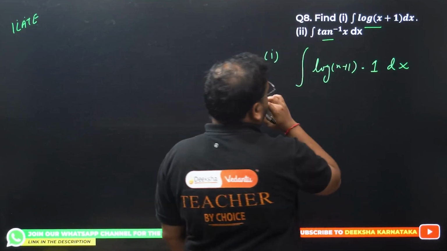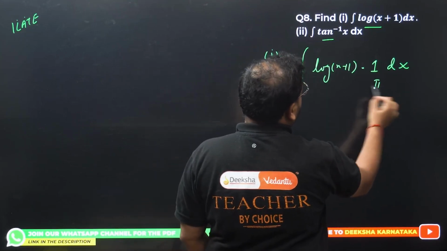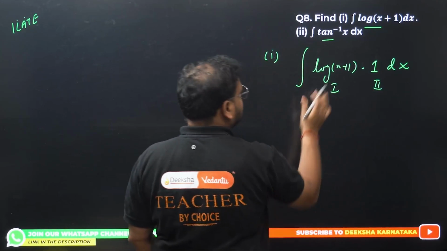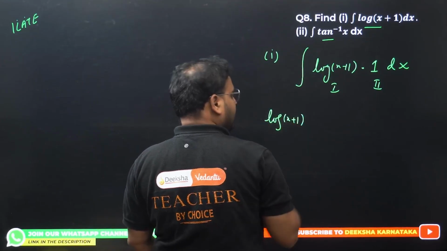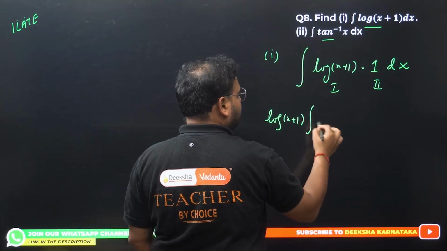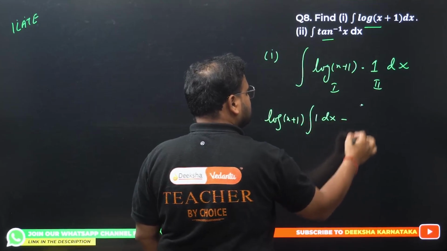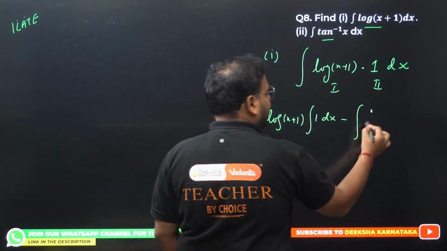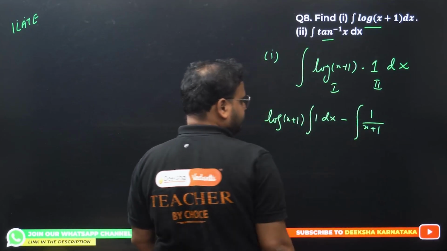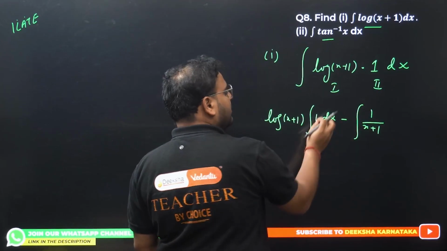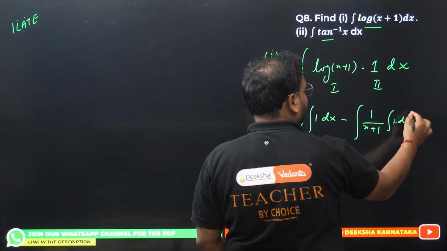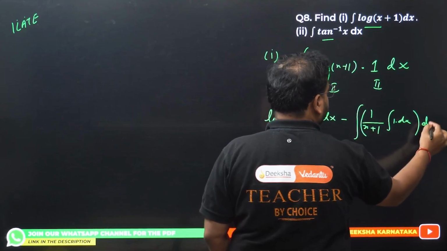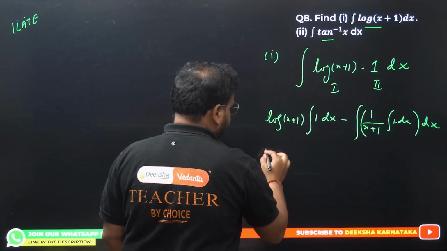When you do that, this becomes your second function and this becomes your first function. The formula is very simple. Keep this as it is. Integrate 1. Minus sign comes. Derivative of this log: I get 1 upon x plus 1. Then, one more time, integration of 1 dx, this whole thing with the dx. Have a look.